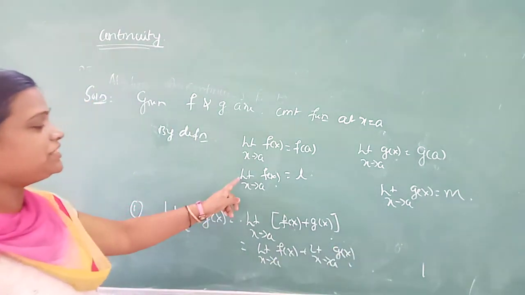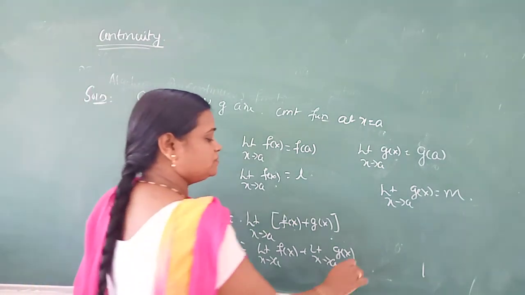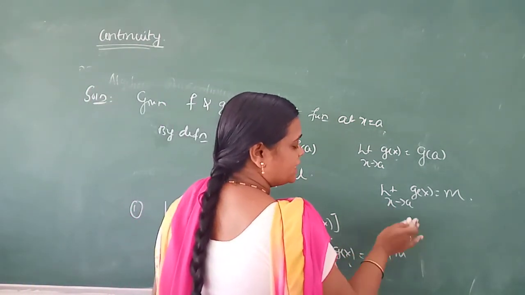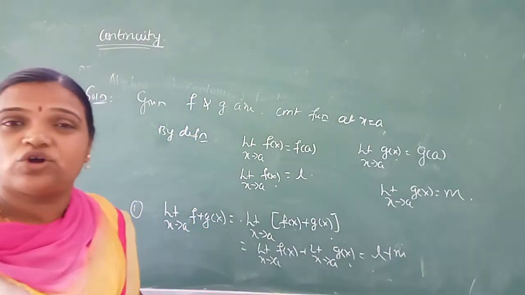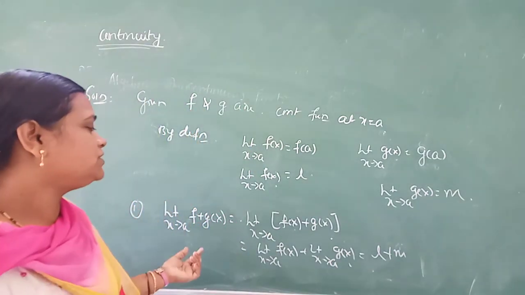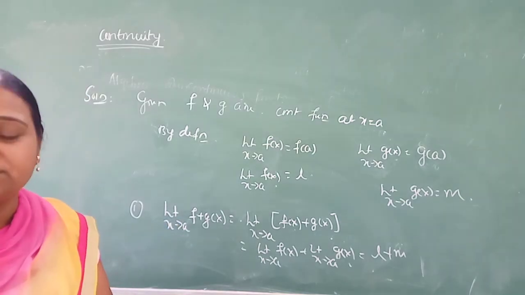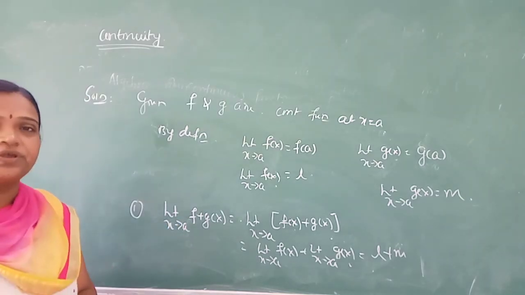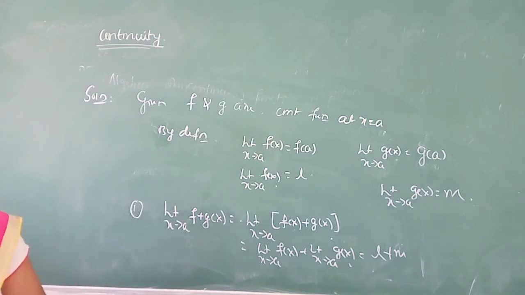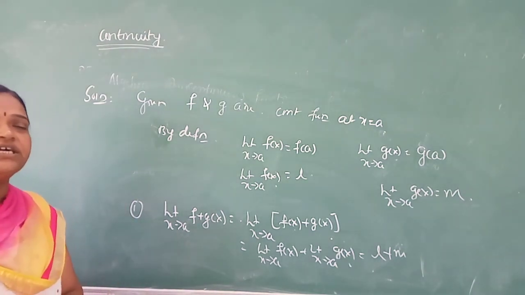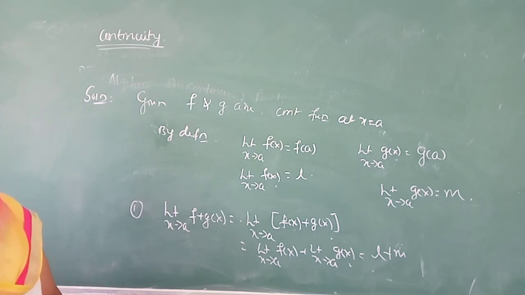And we know that limit x tends to a of f of x is what? L. Limit x tends to a of g of x is m. Addition of two constants, what will we get? A constant only. Means this function is a continuous function. Okay. In this way, we can prove that if f and g are continuous functions at x equal to a, then f plus g is continuous. Write down this.